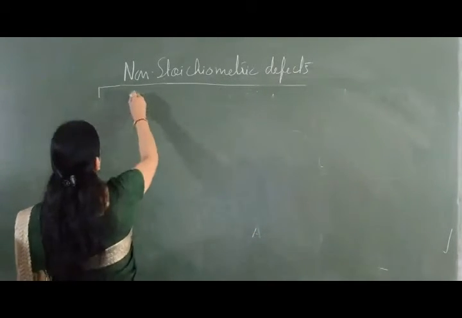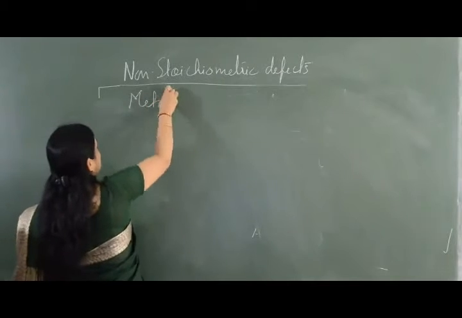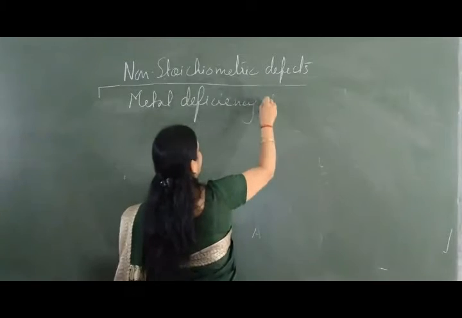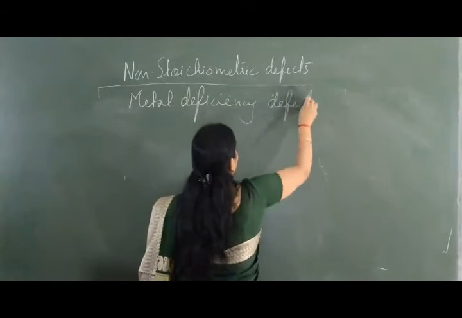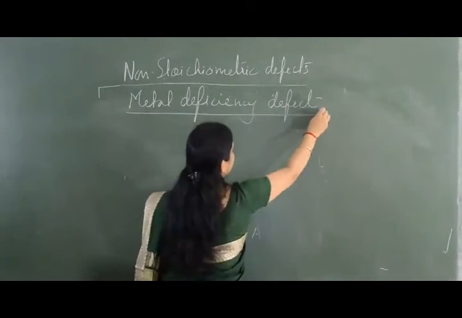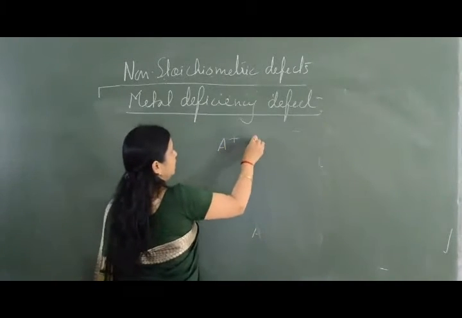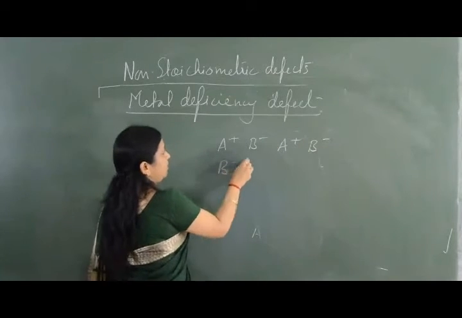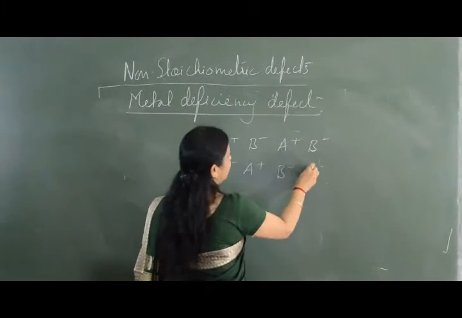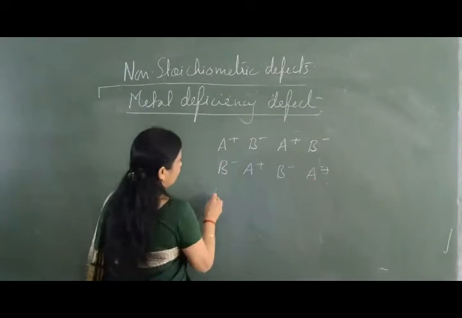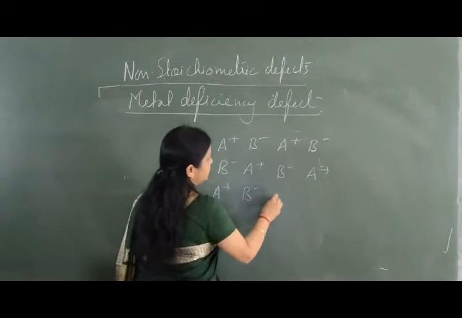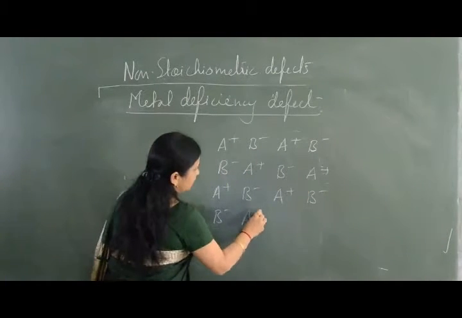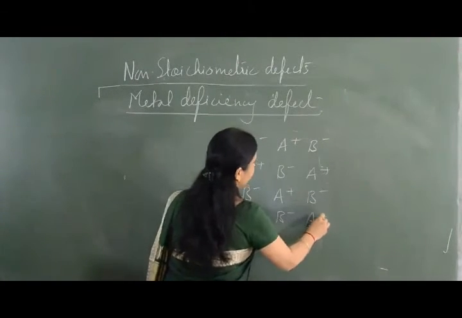Now the second is metal deficiency defect. If we consider metal deficiency defect, again we take up an arbitrary crystal AB: B- A+ B- A+, then A+ B- A+ B-, then B- A+ B- A+.